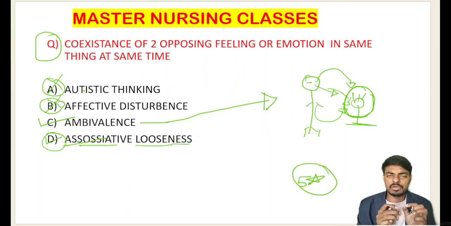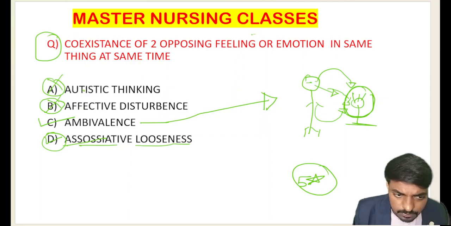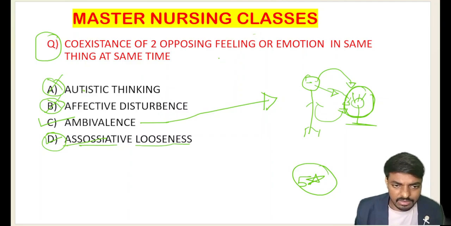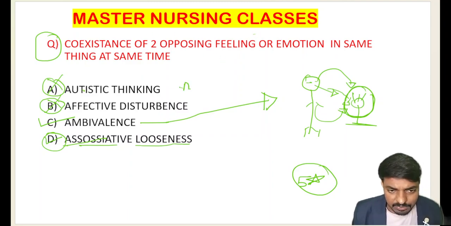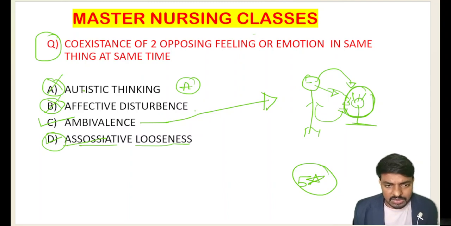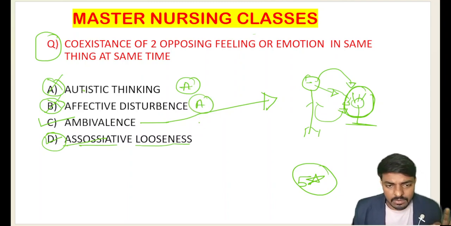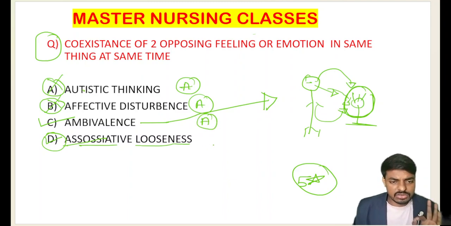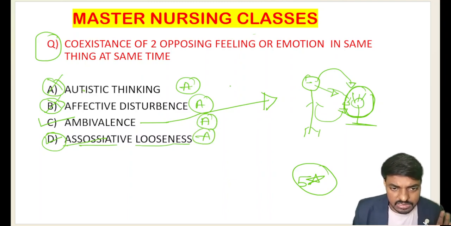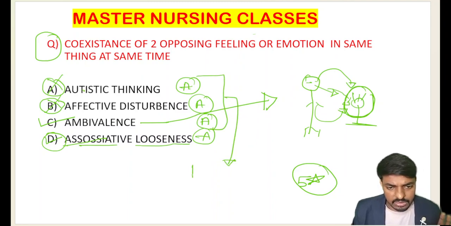Very importantly, students, these are the four A's. Option A is autistic thinking, option B is affective disturbance, option C is ambivalence, and option D is associative looseness. These four A's are Eugen Bleuler's four A's. We call that Eugen Bleuler's four A's of schizophrenia.